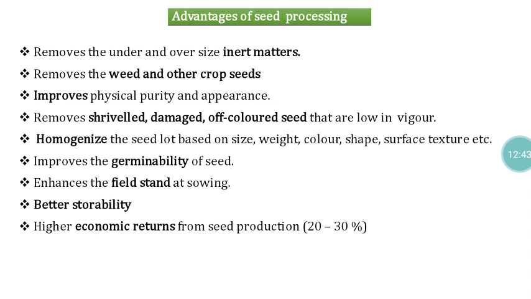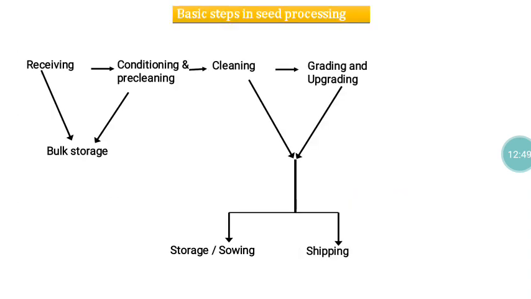So today we are going to discuss some of the instruments used for seed processing. Before getting into that, you must know the basic requirements to establish a seed processing unit. If you are aiming to establish a seed processing unit, it should start with a receiving end. Immediately after receiving, if the instruments for conditioning and pre-cleaning are ready, we can transfer the seeds directly to conditioning or pre-cleaning. Or otherwise, whatever material is received should be stored temporarily. For temporary storage, we must have some provisions.